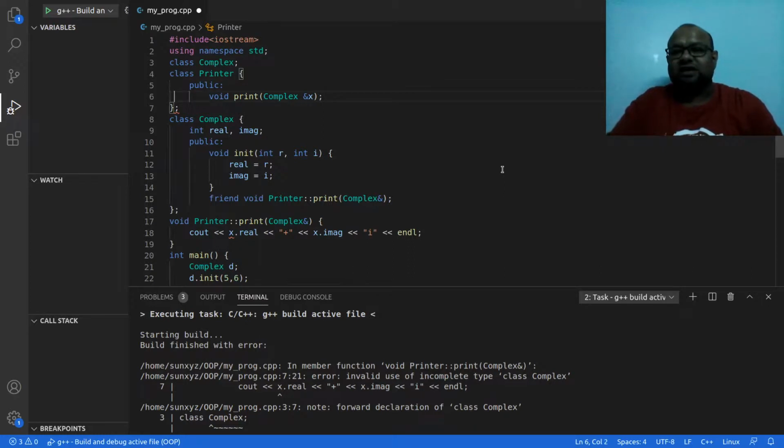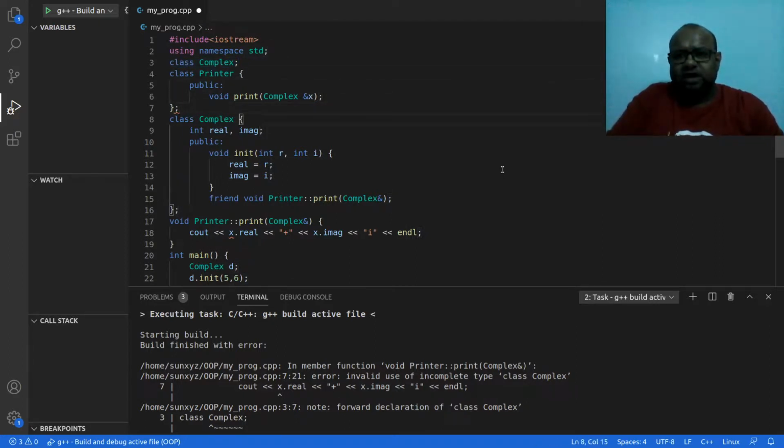We are declaring that there is going to be a print method in printer, and that is going to take a complex object, an object of class complex, as parameter. We said already that there is going to be a class called complex, and this parameter is going to be an object of this class. So we know this class is going to exist.